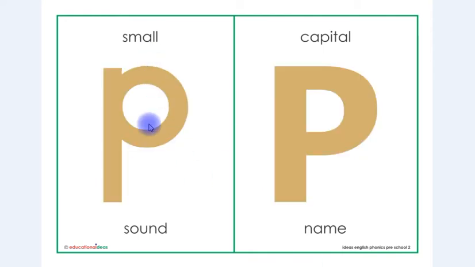This is letter P in small shape and this is letter P in capital shape, and the sound is P and the name is P.